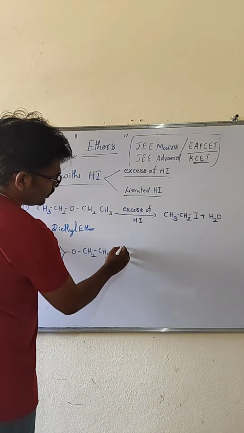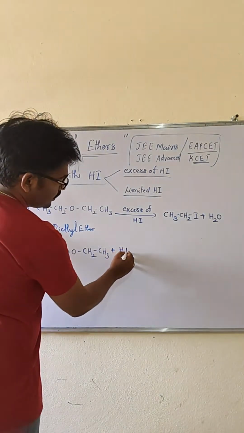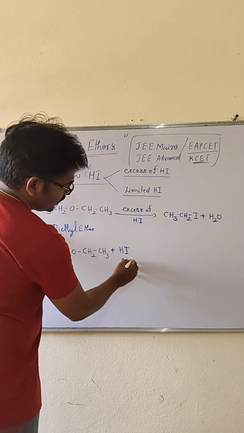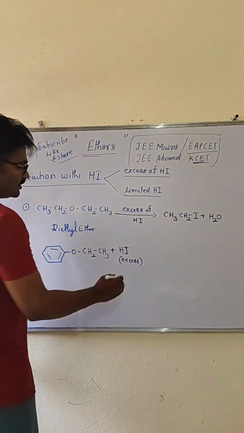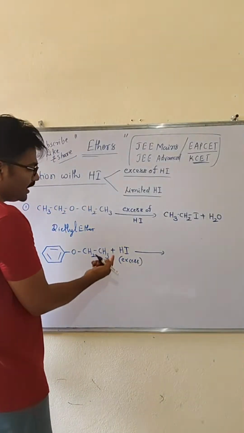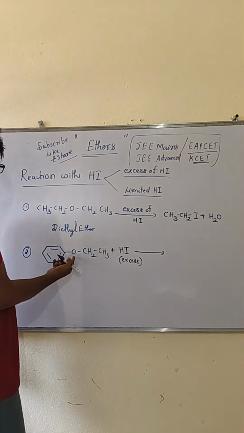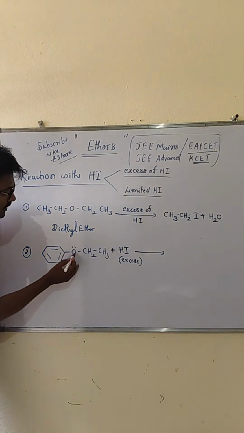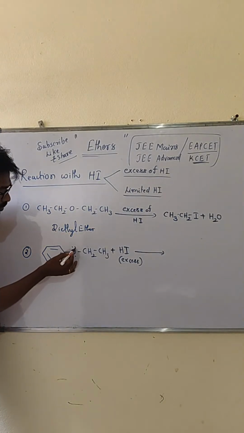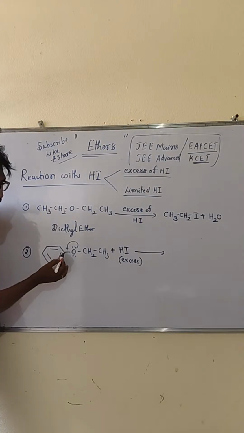Even if you take hydrogen iodide in excess, the hydrogen atom must be attached to the oxygen. In between the oxygen and the carbon, double bond character is there due to the presence of the lone pair of electrons.